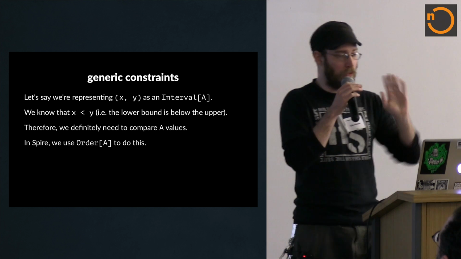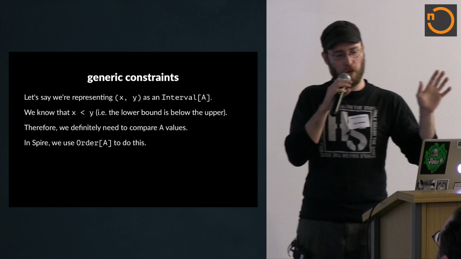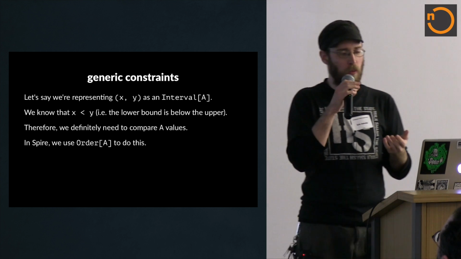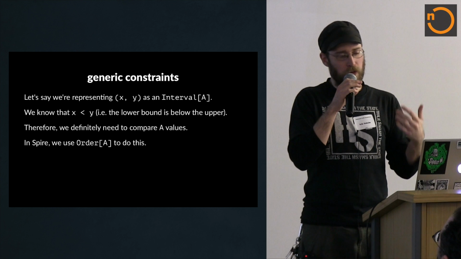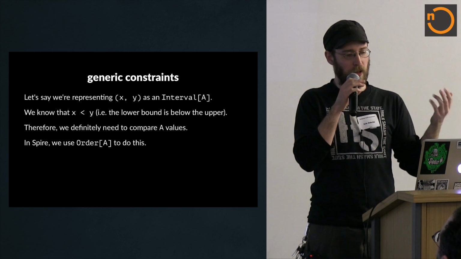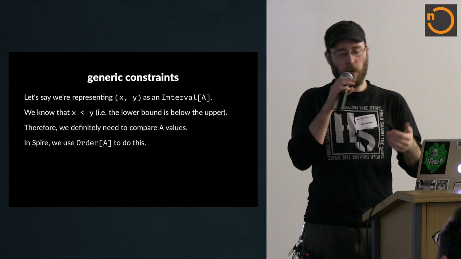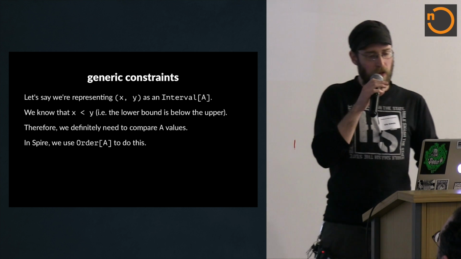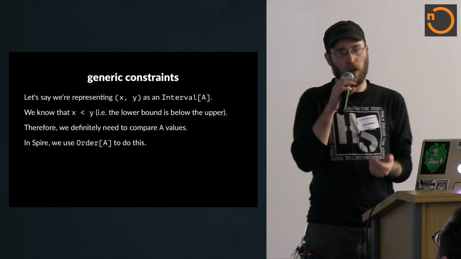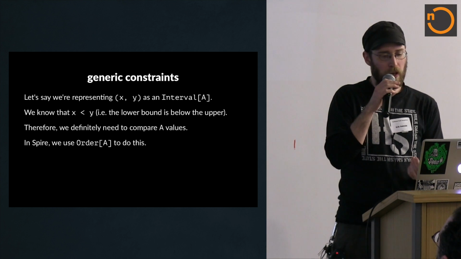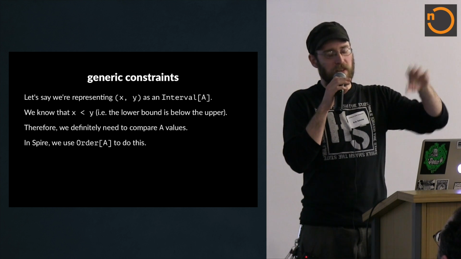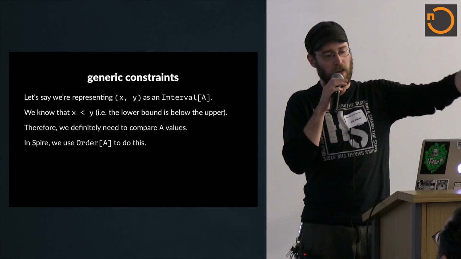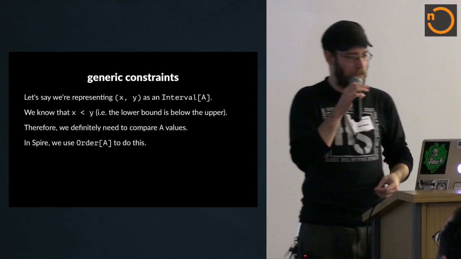But anyway, moving on. Let's say that we're representing this open interval xy as an interval of type A. So what is the thing that we really know? Well, according to the way intervals get talked about, we know that x is less than y. If they were equal, we wouldn't use this notation. We'd use that point notation that I showed you. So we can assume that this is an invariant that all intervals have to obey, with the understanding that infinity is not really a value, but negative infinity in some sense is less than all other values, so that kind of fits.